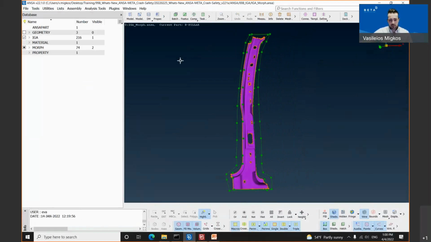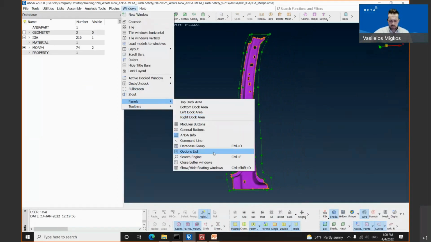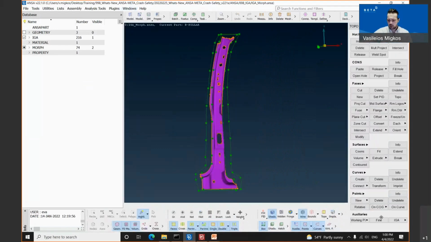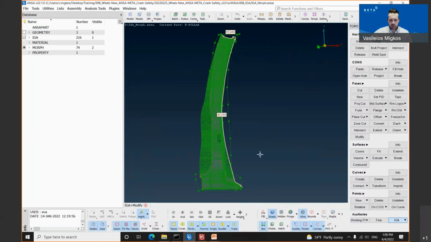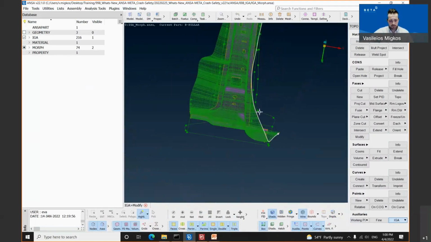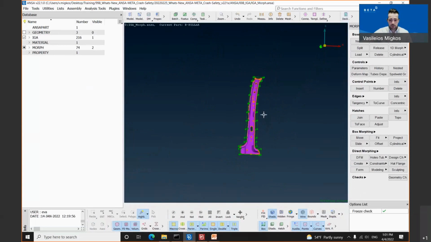In order to inspect the IGA mesh, as I'm calling it, we need to open up the module buttons, go on the topo, and inside the auxiliaries, we have the IGA modify. If the user clicks on the B pillar, then he will notice that the so-called, from my side, IGA mesh appears. Let's now move on and see the new feature from version 22.1.0, which is the morphing throughout the ortho box.